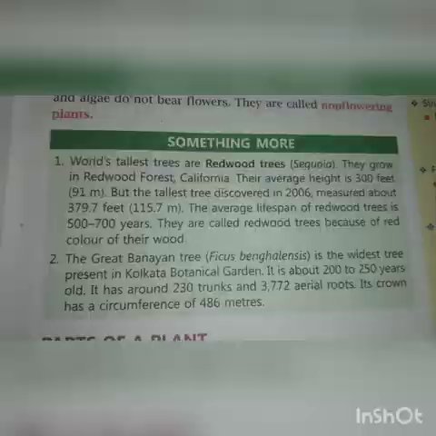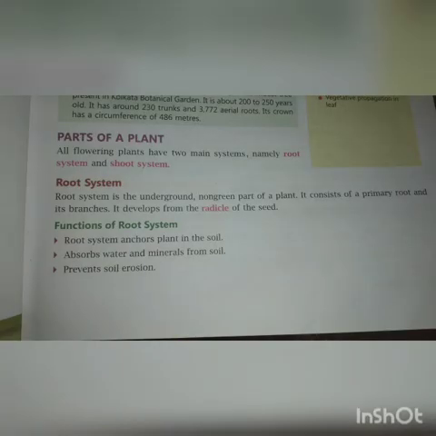Parts of a plant. All flowering plants have two main systems, namely the root system and the shoot system. What is the root system? The root system is the underground non-green part of the plant. It consists of a primary root and its branches. It develops from the radicle of the seed. Function of the root system: the root system anchors plants in the soil, absorbs water and minerals from the soil, and prevents soil erosion.